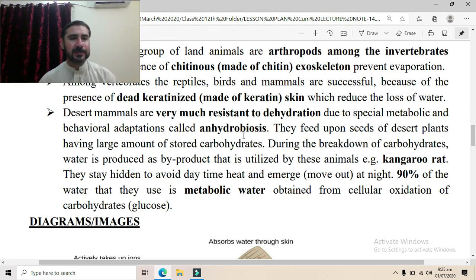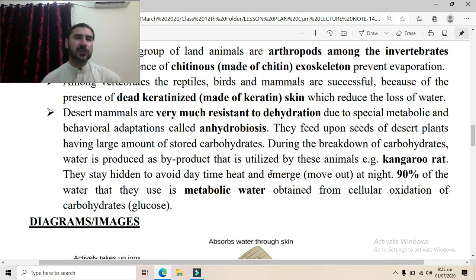Now, what happens during the normal respiration process, as you have studied, is that whenever glucose is broken down, C6H12O6 plus 6O2, oxygen is combined with the glucose. As a result, 6CO2 plus 6H2O plus energy is released. So that energy is utilized for various life activities, and in this process the water is produced. That water is utilized by these desert animals for various life activities.